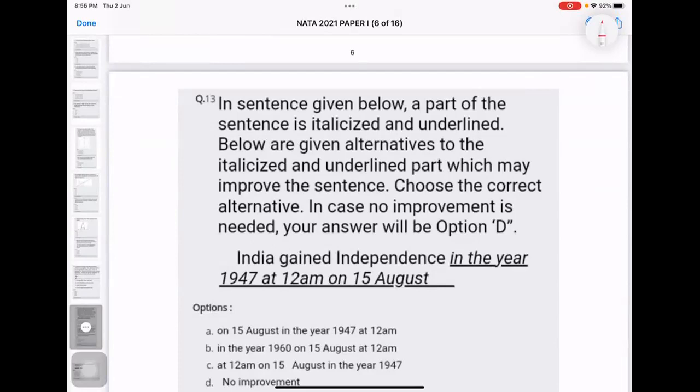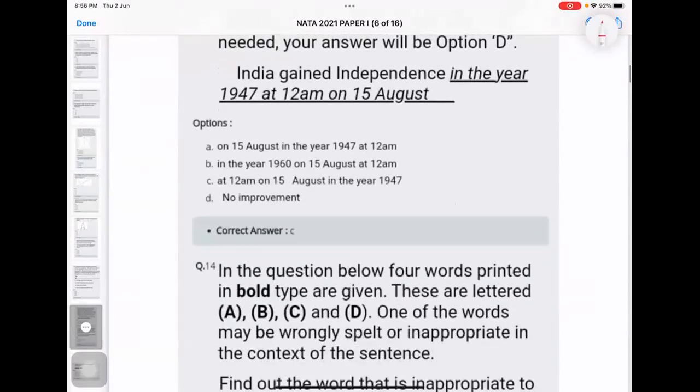So it will be first your time, then your date, followed by year. If there was month, it would be date, month, year. This is the orientation we follow. So it will be India gained independence at 12 a.m. on 15th of August in the year of 1947. Yeah, C is the correct answer.